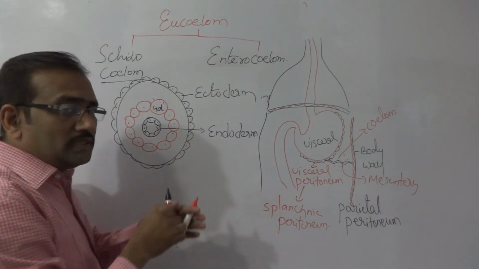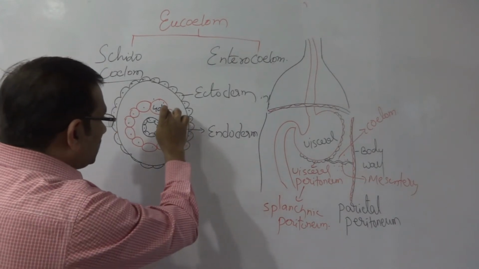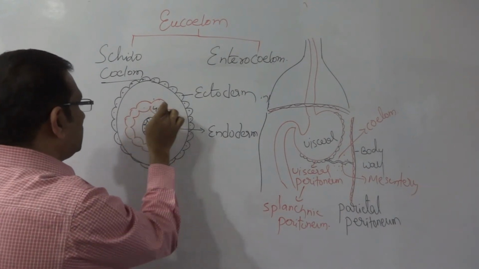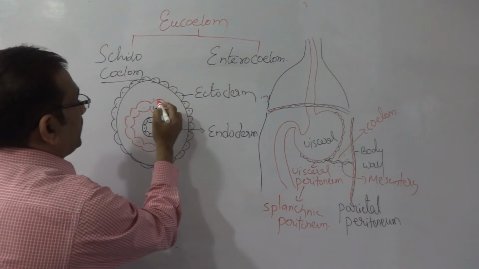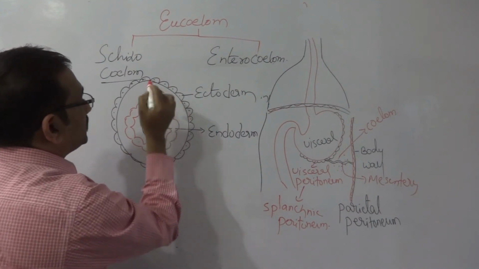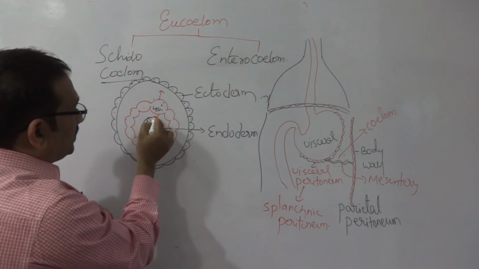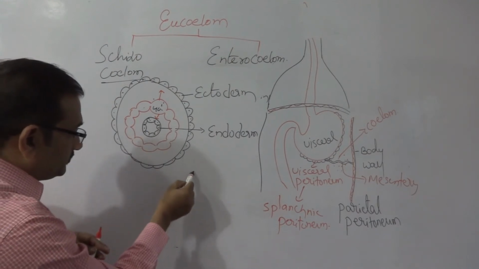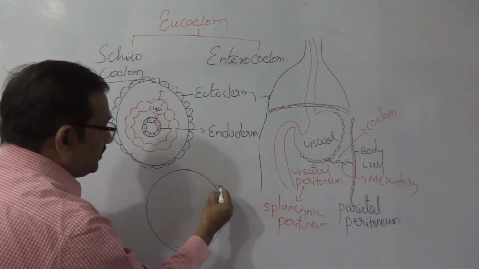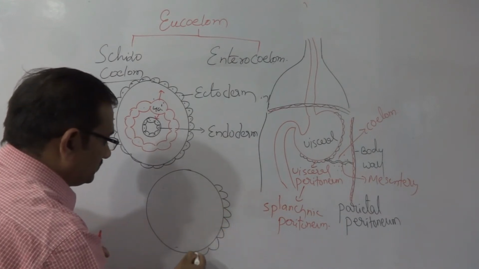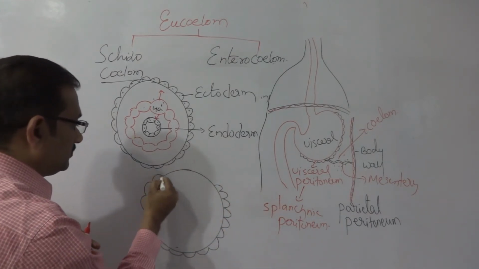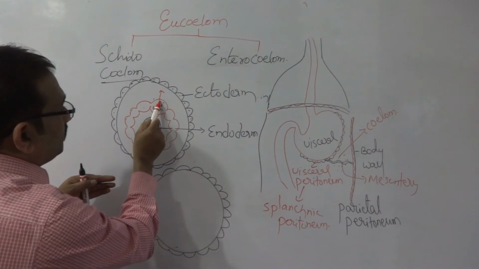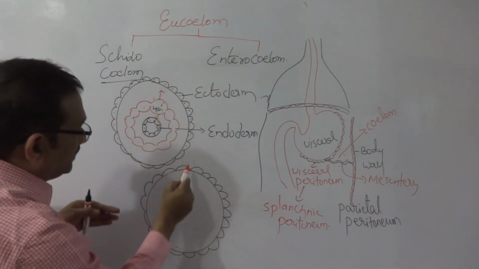Now this mesodermal cell lining cleaves in the middle, and this portion attaches to the ectoderm, this portion attaches to the endoderm. Then what happens? The ectodermal cell lining with the mesodermal cell lining moves towards the ectoderm and attaches there.